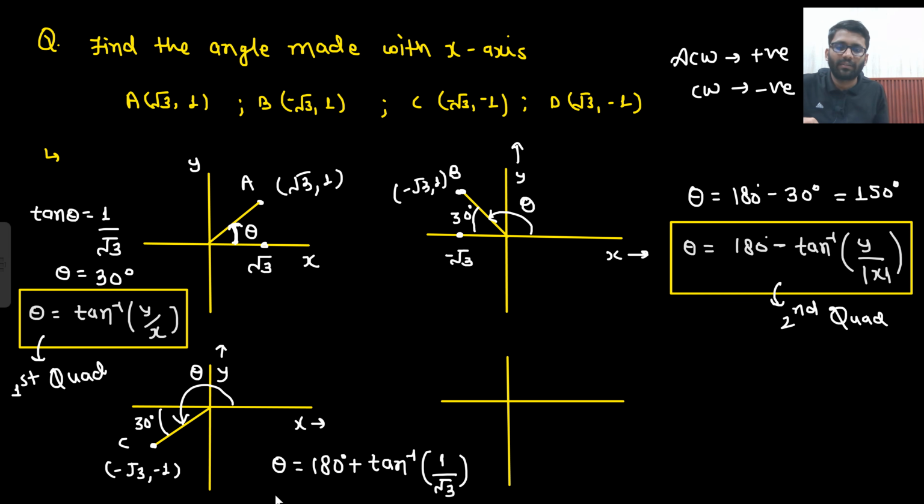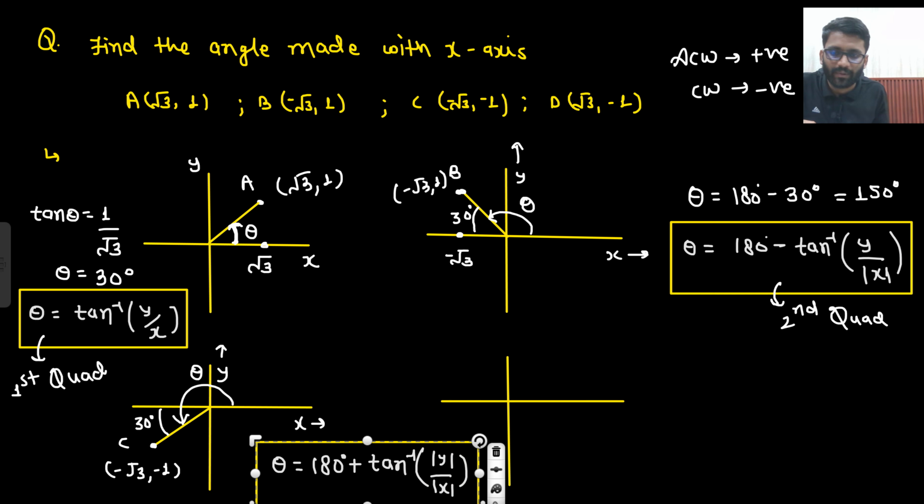What about this angle? Better I should have written here the mod of both. So you don't need to mug up any formula here. I am just making these formulas, but we are not mugging them up. So this is for the third quad. And what about the fourth quad?